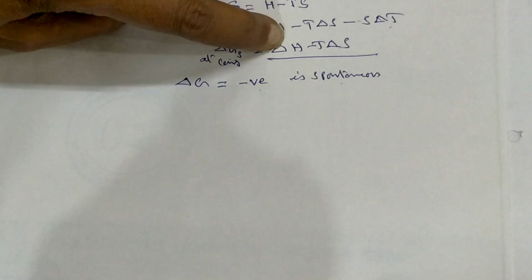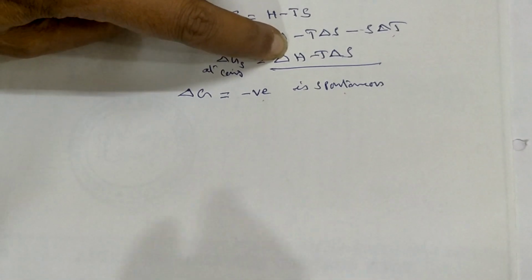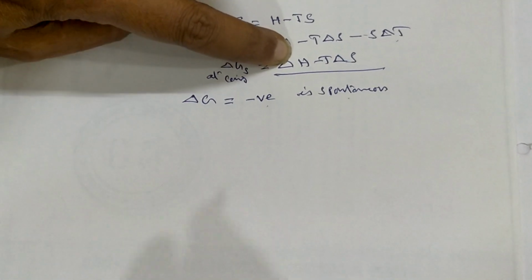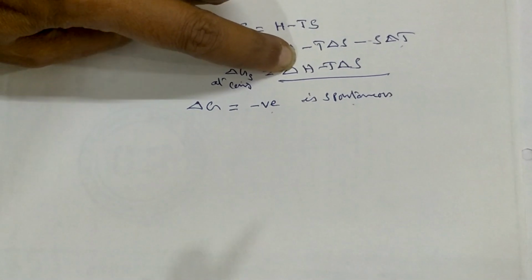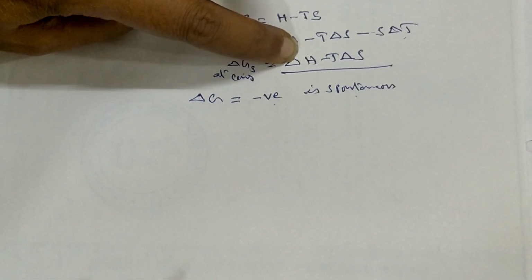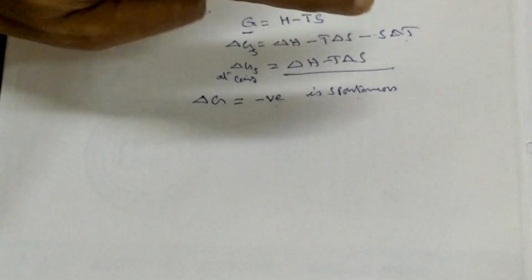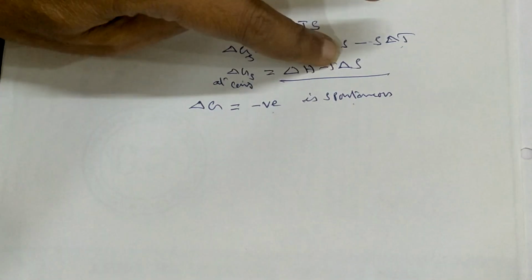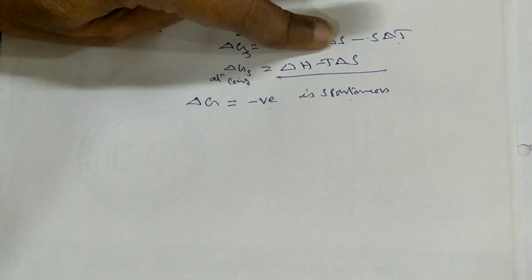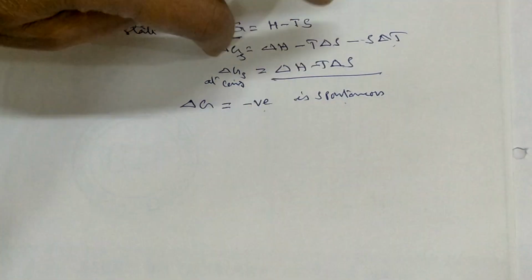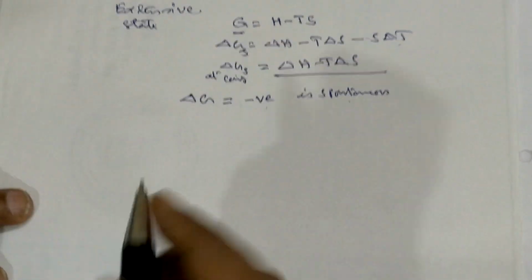Initially we thought that reactions with positive enthalpy are non-spontaneous, but there is one reaction where we have failed: though the enthalpy is positive, it is spontaneous. Similarly, delta S positive is spontaneous, but even with negative delta S there are some reactions that are spontaneous. Now we will see how we can overcome all those things.